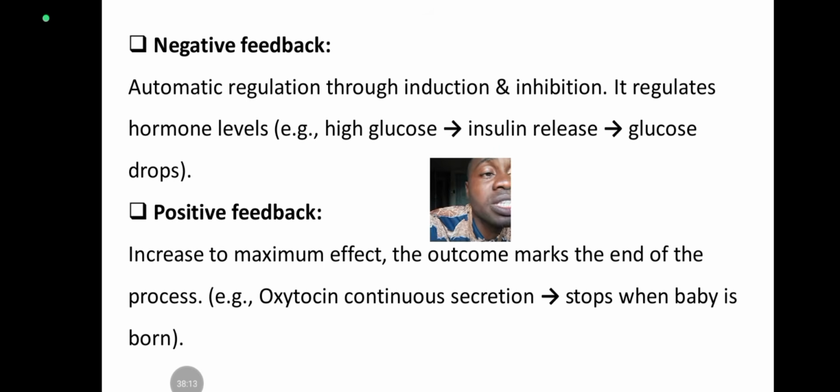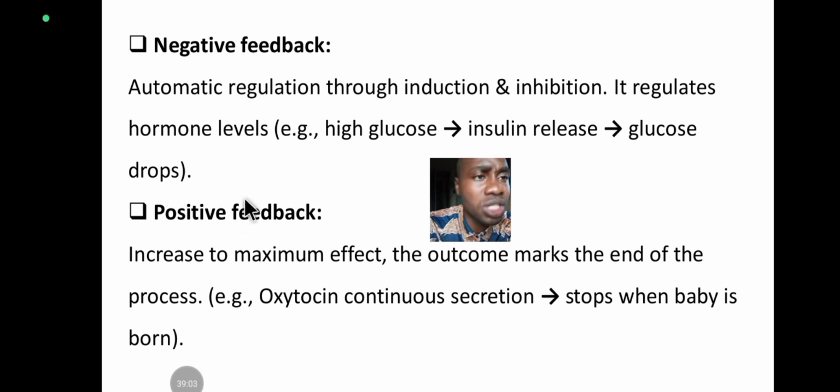So once the hormone is released, this automatic system, the negative feedback mechanism, continues to monitor the system through sensory cells. Immediately it gets to normal, it stops. It sends an inhibiting factor to stop the secretion of that hormone. That's why it's automatic. Immediately it gets to the normal range, it sends an inhibiting factor to stop the release of that particular hormone, and balance is restored.